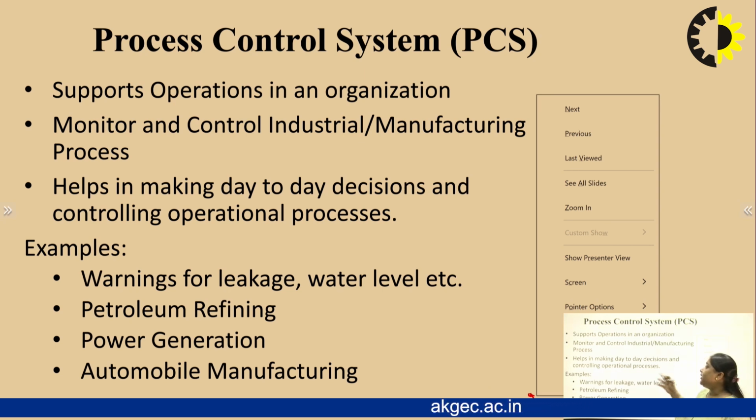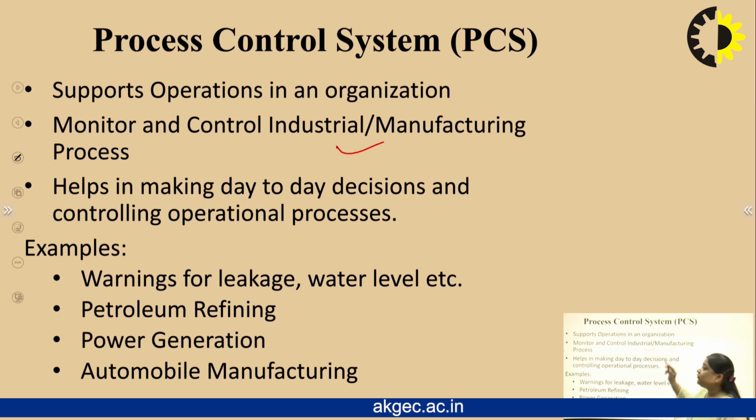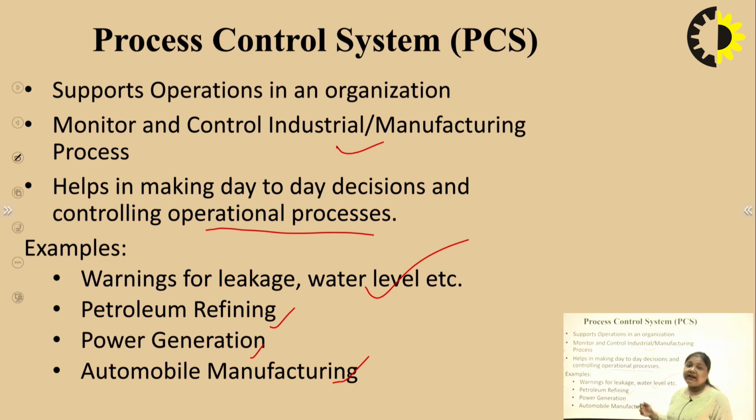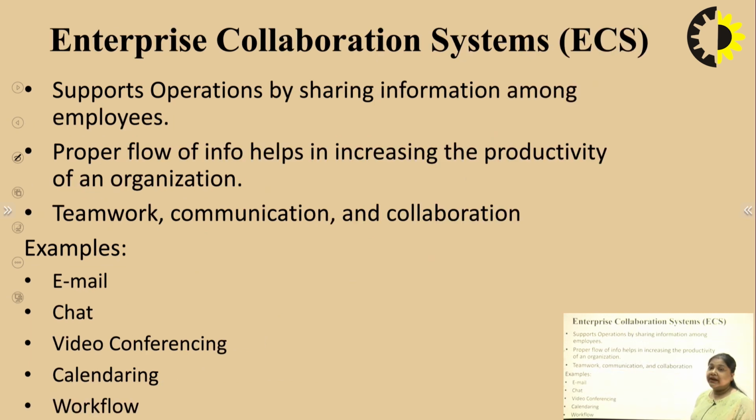It helps in monitoring and controlling industrial manufacturing processes, helps in making day-to-day decisions for all the managers and executives, and controlling the operational processes. For example, warnings of leakage, petroleum refining, power generation, automobile manufacturing, all these are examples of PCS, that is, process control systems.